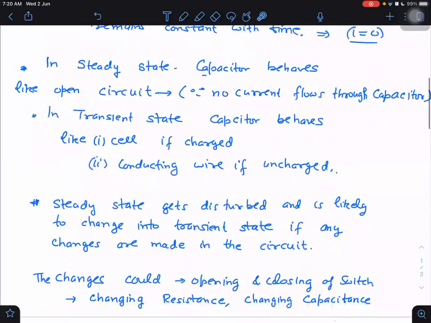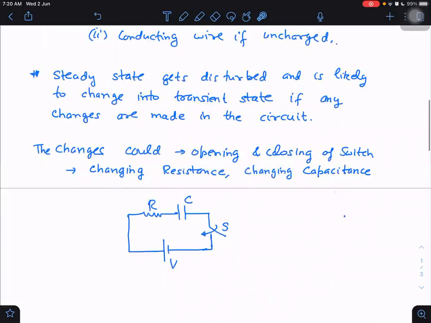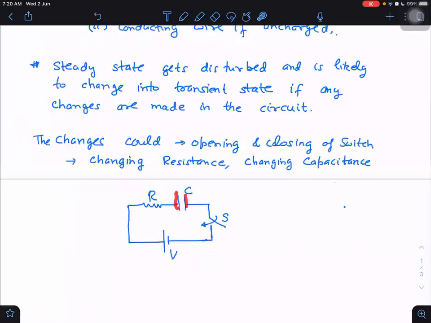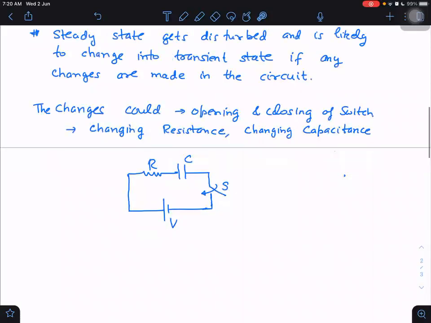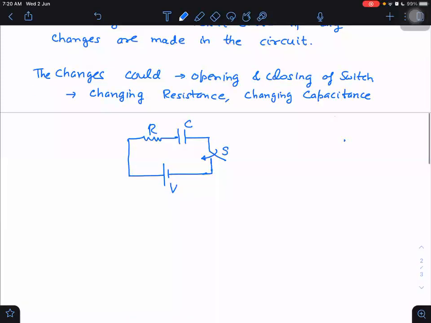Right. Now, why I said that we don't have this concept of fully charged. There is nothing like fully charging. I charge it now and I add an additional battery, then what was fully charged according to V will now be less charge according to 2V. Then it has to charge further. So we can never say now the capacitor is fully charged and it cannot get charged anymore. I can change the potential difference and it can still be charged, right?